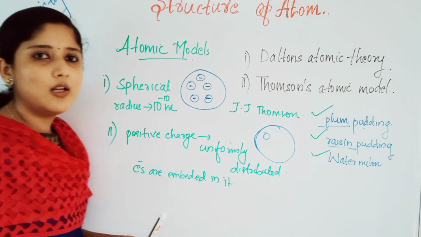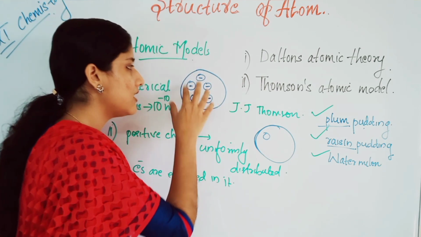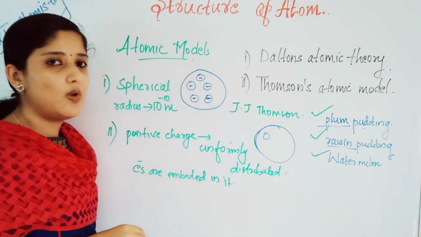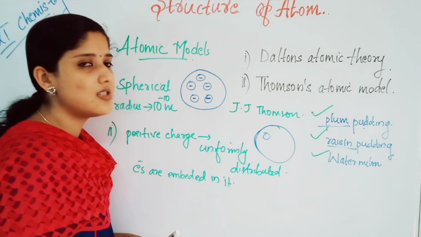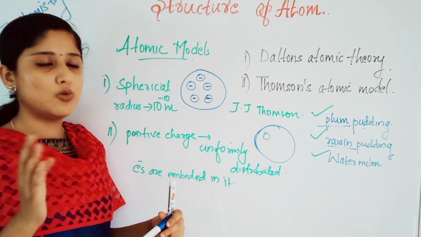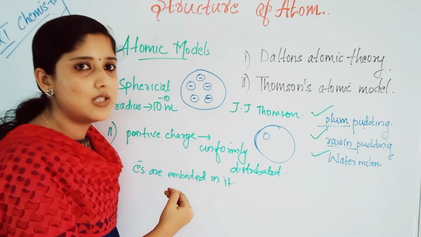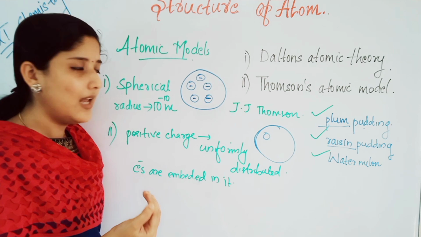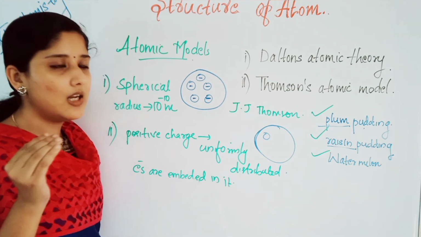He could explain the neutrality of an atom, because the whole will be positive charge and the negatively charged electrons will be embedded in it. That was correct. But when other scientists developed their own models, some of the points in this model proposed by J.J. Thomson were found not correct. And later came Rutherford's model of atom, that we will study in the next class.